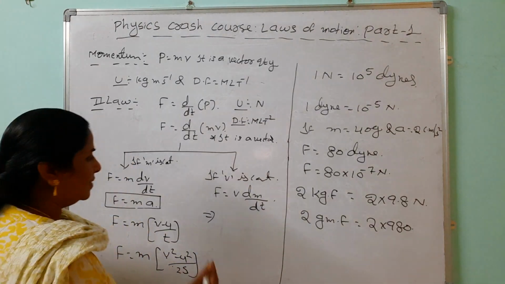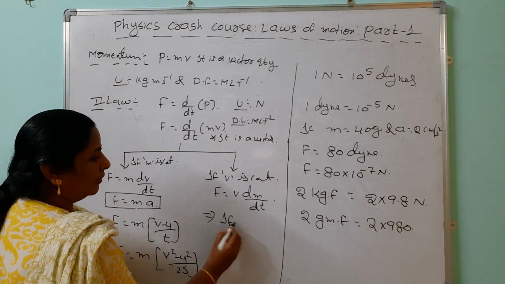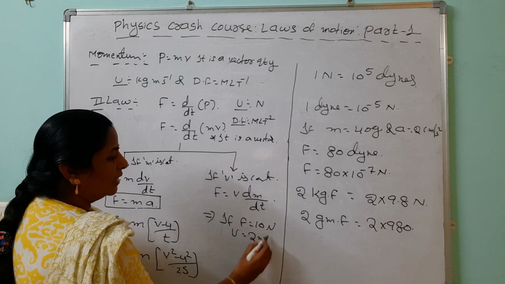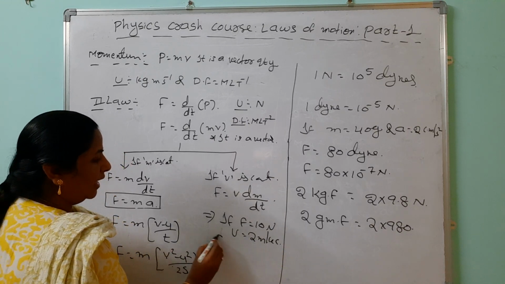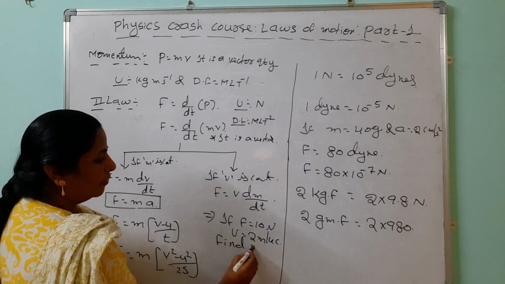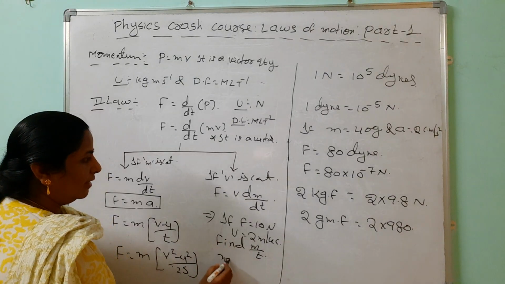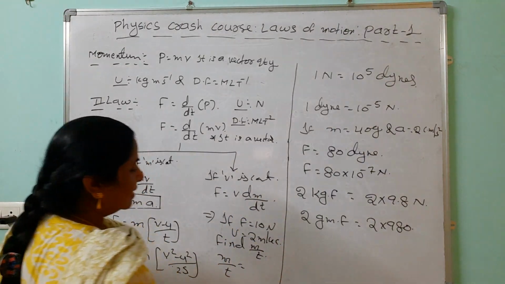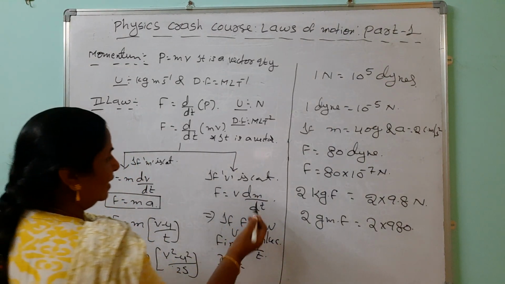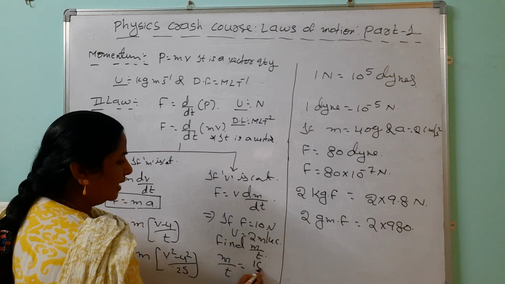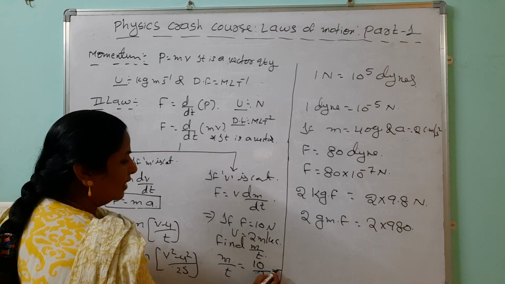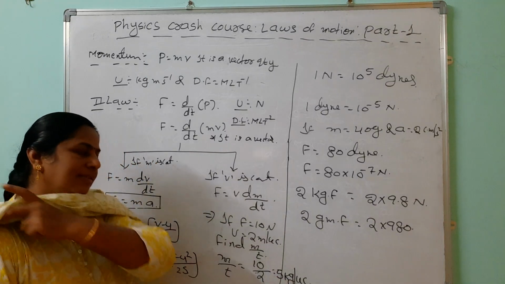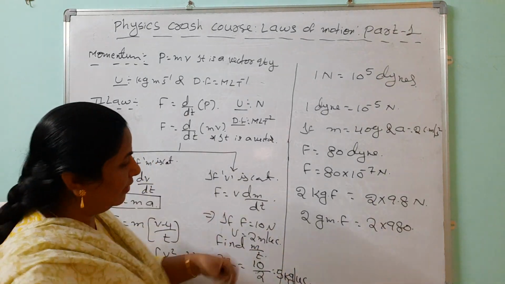One problem also I am saying here, look here. If F equals 10 newtons, V equals 2 meters per second, find m by t. M by t equals how much? Don't think it is changing like that. So mass per time, you can take it as F by V only. F is 10 newtons and velocity is 2. So the answer is 5 kg per second. So this is in the case of variation of mass.